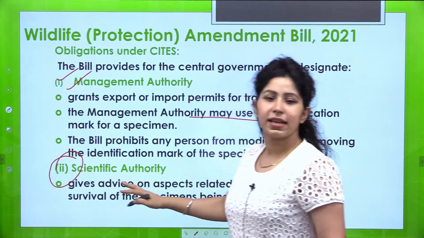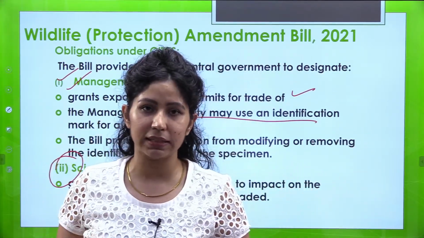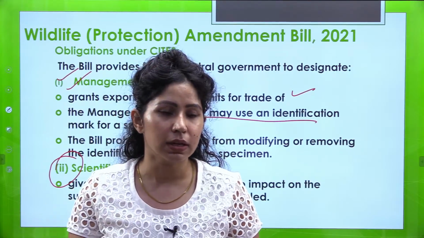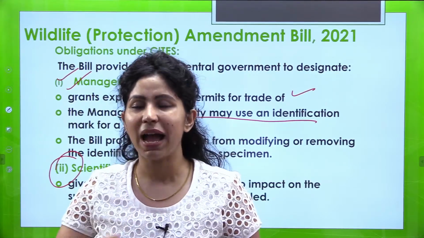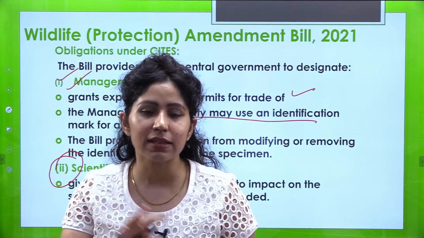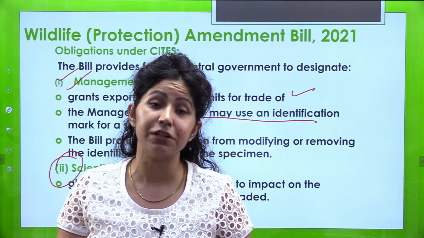The second one is the Scientific Authority. See, practical काम के लिए आपने authority बना दी. There has to be something that has to do research also or advice also. कि अगर किसी species के export से या import से biodiversity को नुकसान हो रहा है या उस species के number कम हो रहे हैं, somebody has to be there to check that number also, right? To conduct research and to advise.